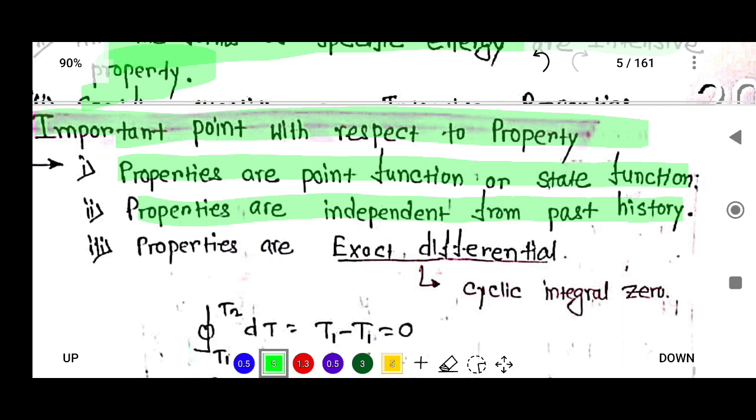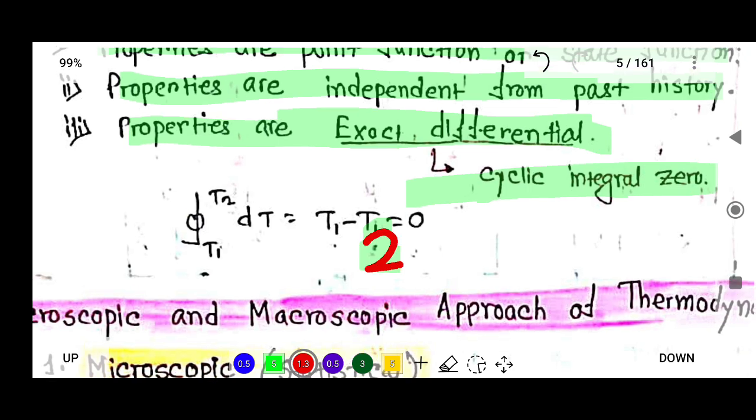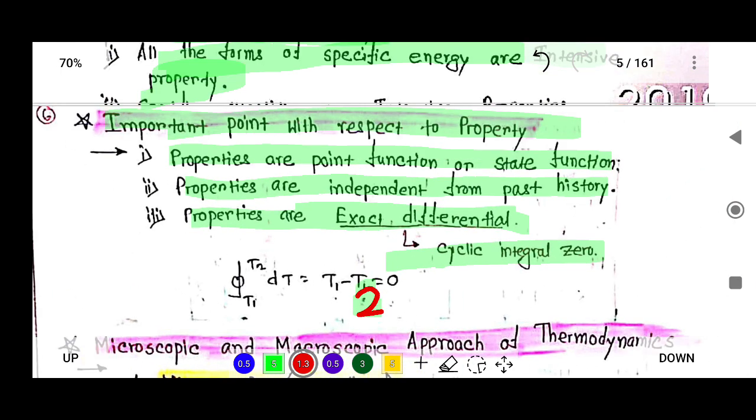And properties are exact differentials. That means the cyclic integral is equal to 0. Suppose there is integration from T1 to T2 of dT, which gives T2 minus T1, and the cyclic integral is equal to 0, then this is known as an exact differential. So these are the important points with respect to property.